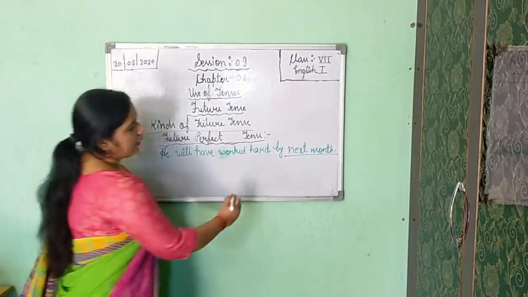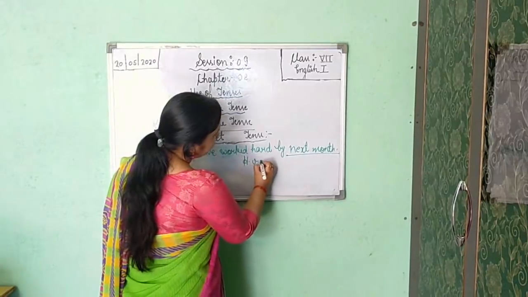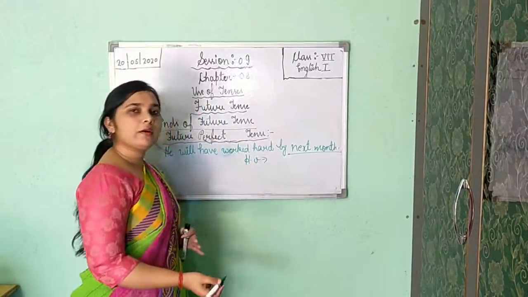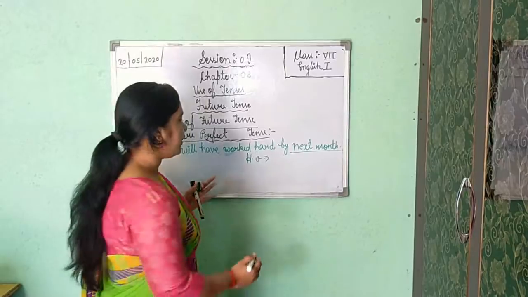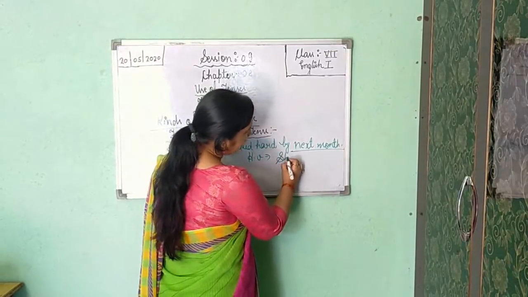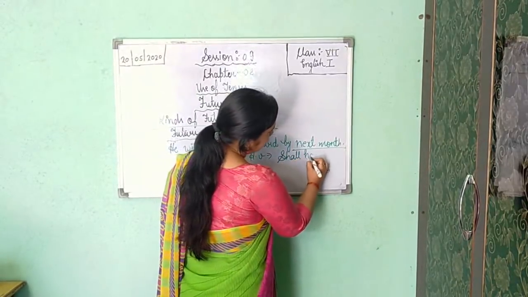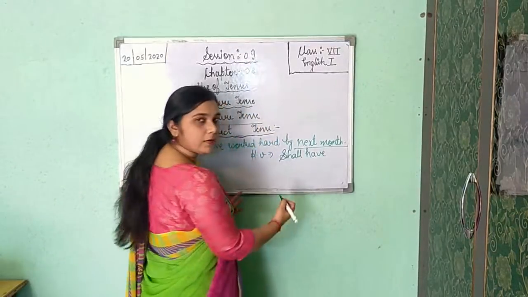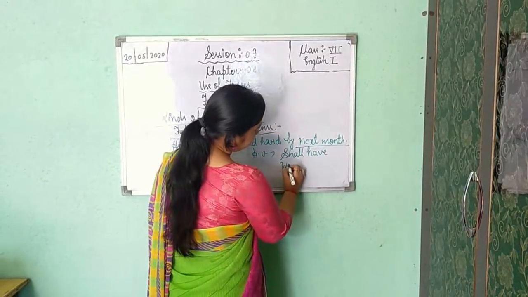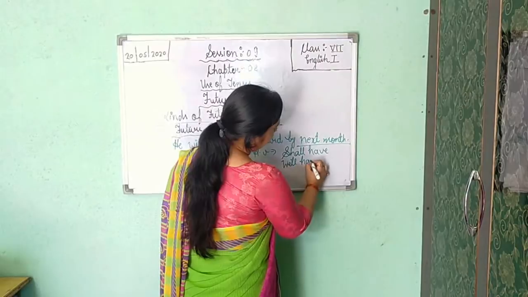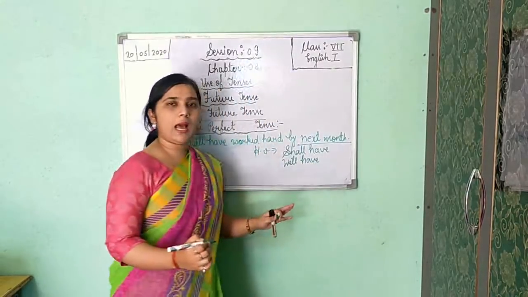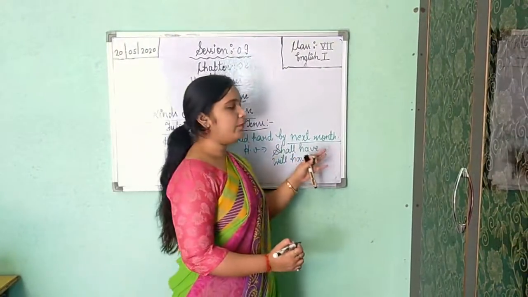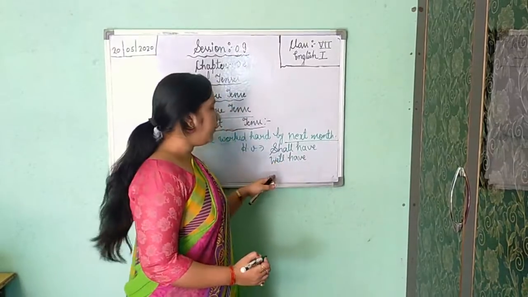Now see the helping verbs of future perfect tense. Again, you are getting two helping verbs in future perfect tense. The first one is shall have, and the other one is will have. The same thing we will apply here. If you are getting I and we, you will use shall have. With all the rest, you will use will have.